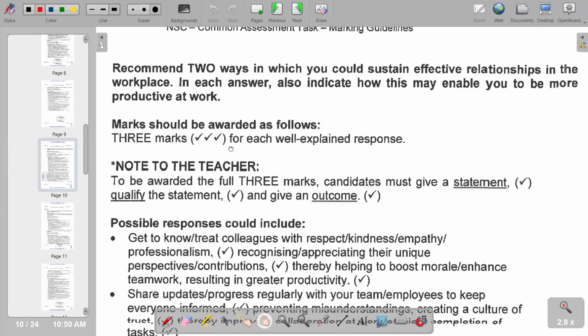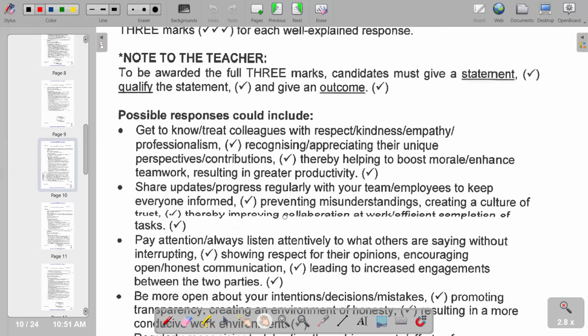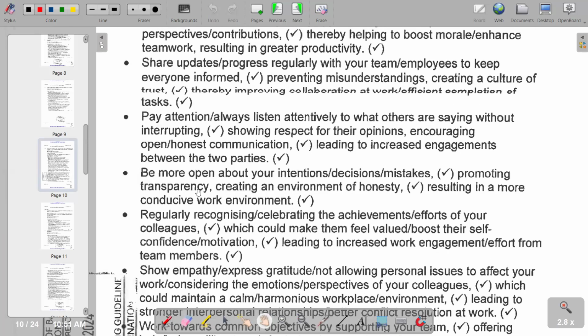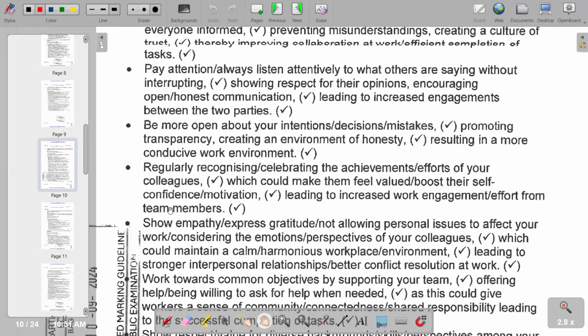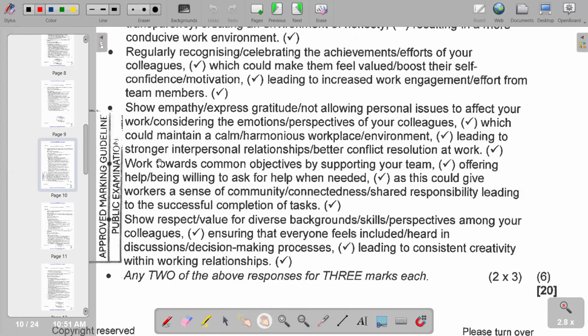So the possible responses could include get to know or treat colleagues with respect or kindness or empathy, and also share updates or progress regularly with your team or employees. Then the next part, pay attention or always listen attentively to what others are saying without interrupting. So we have got further points that we can also include and that are also correct. And this marks the end of our question 2. So we're moving on. We are proceeding with our question 3.